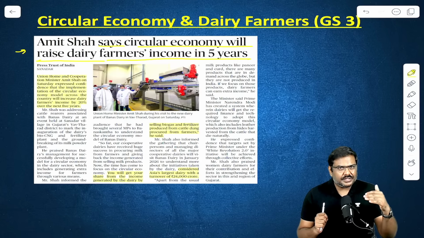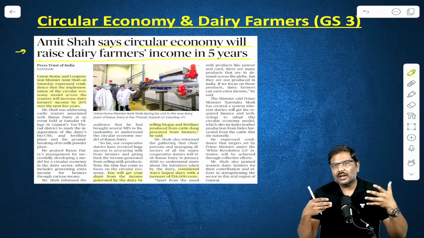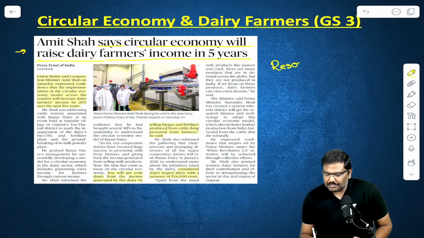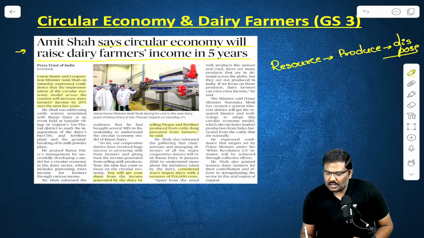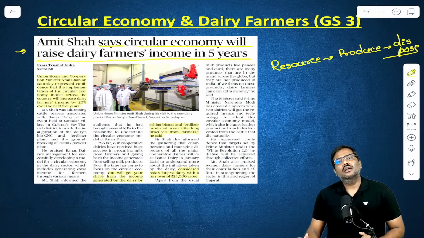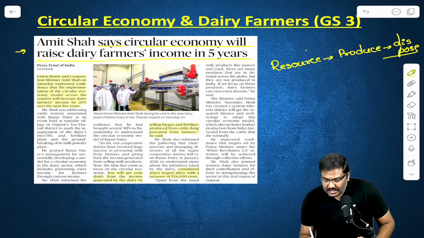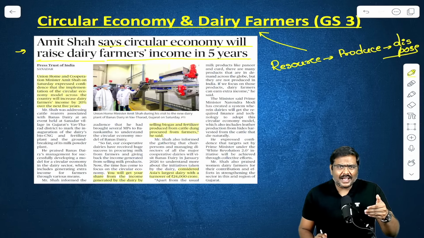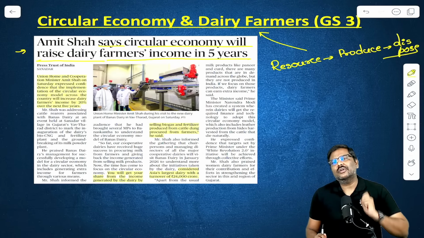As against the concept of a linear economy. Linear economy means what? You use the resources, you produce something, and you discard. You dispose of or discard. This is called a linear economy. As against this, there is a proposal of a circular economy. Even Niti Aayog promotes the concept of a circular economy.